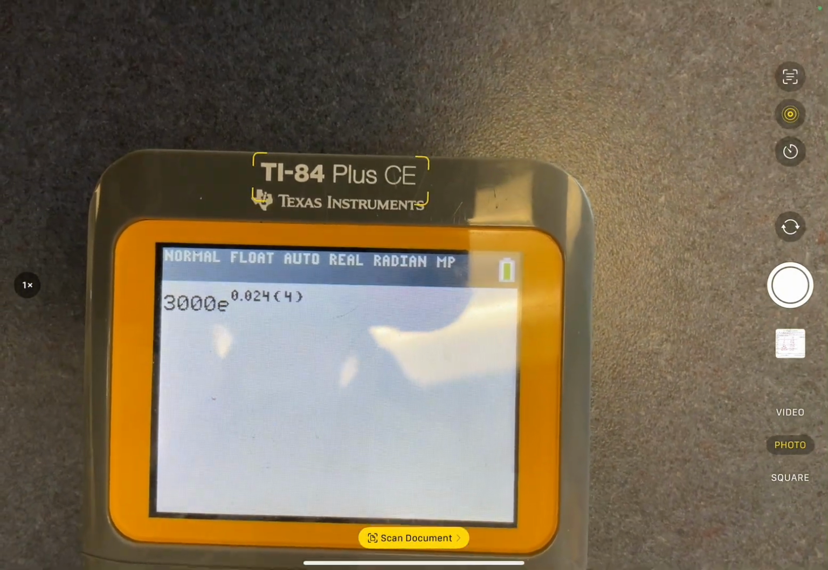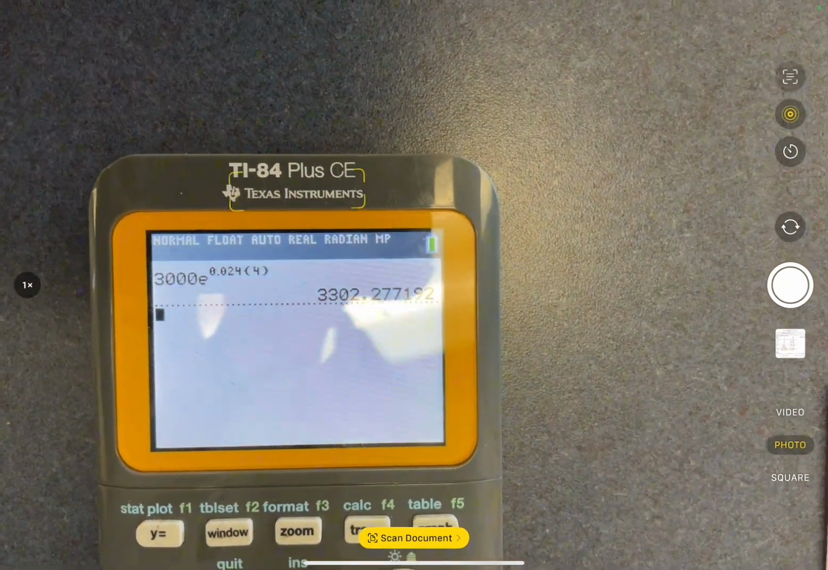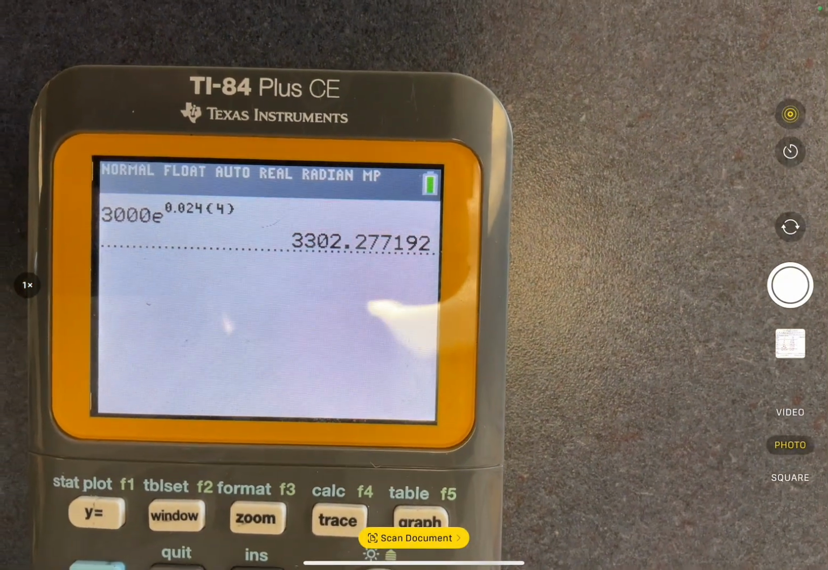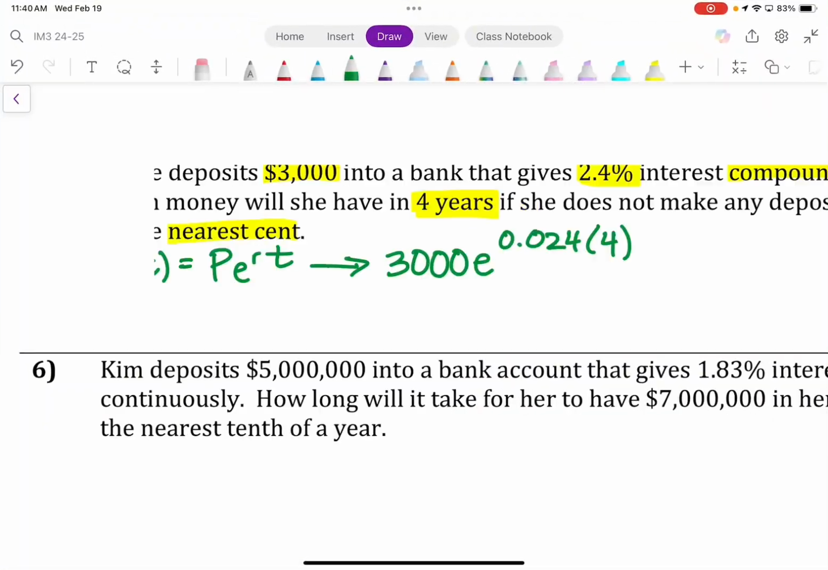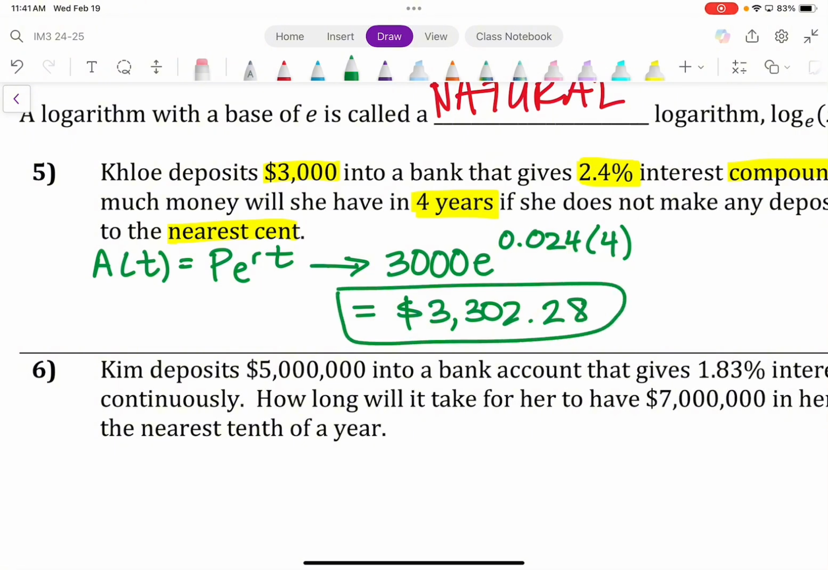So you should have the following argument. And if you did this correctly, you should get 3,302.277. Give me a thumbs up if you see this number on your screen. Excellent. Write that number. However, we're going to round to the nearest cent. So let's go ahead and do that. 3,302 point. What will it become if it's 0.277? What will it become as nearest cent? 0.28. Sorry. Okay. So this is how much money we should expect in the bank after 4 years.